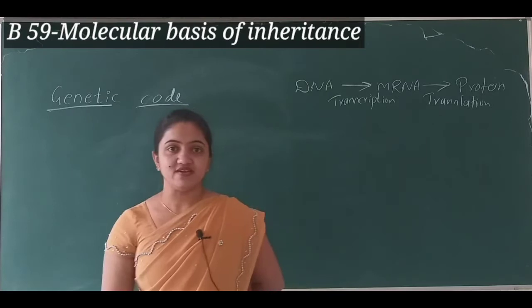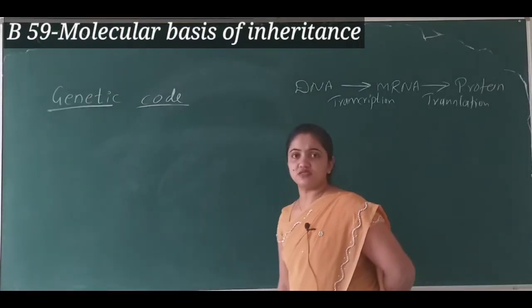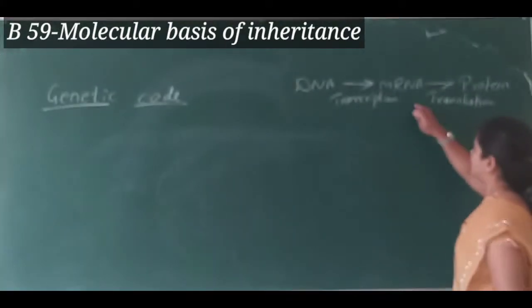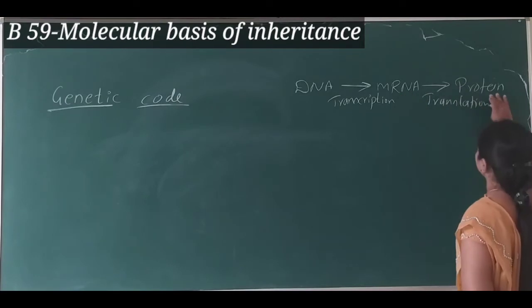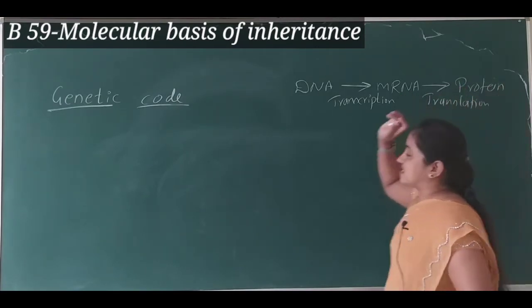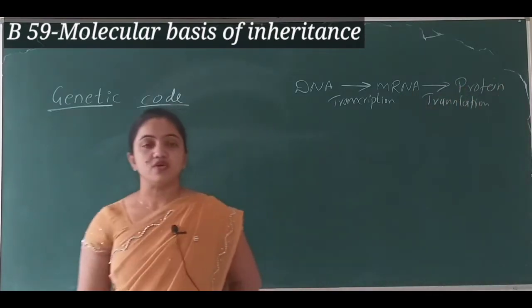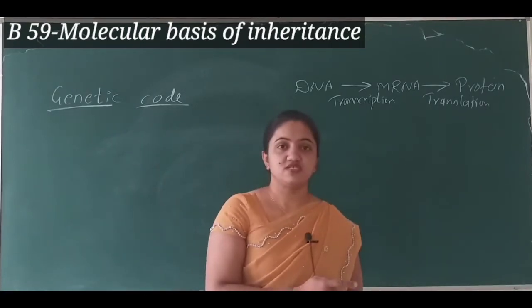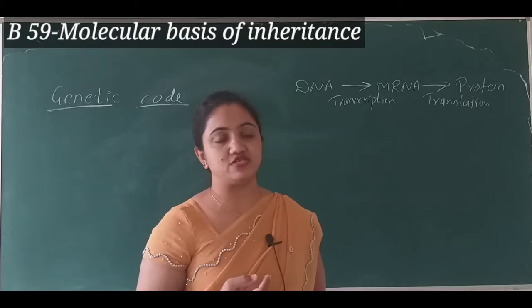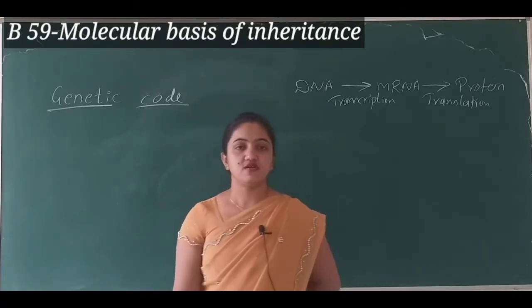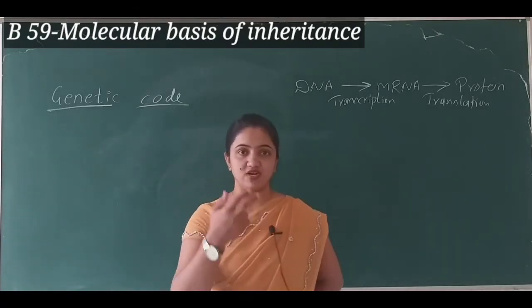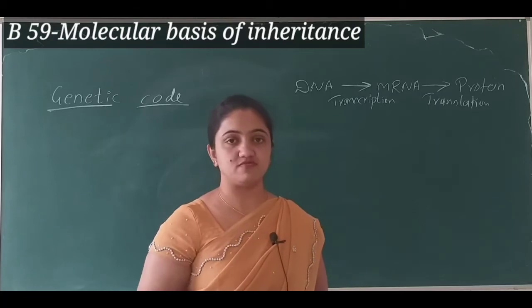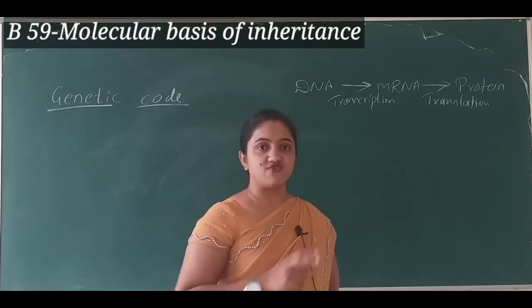So whatever information the DNA has, it sends to mRNA, and from mRNA the protein is synthesized. So after the transcription, we have to study the translation, the mechanism that takes place in translation.